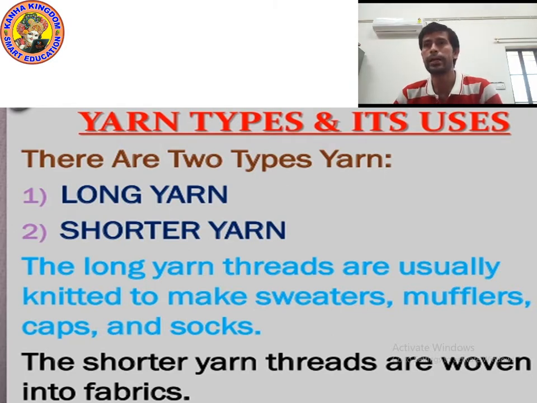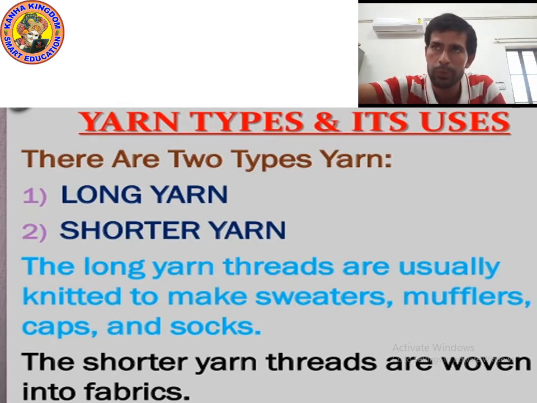So kids, there are two types of yarn. We get yarn by the spinning process. And what is spinning? The raw fibers are straightened, combed and rolled into yarn, then they are spun and woven into fabric. This is the spinning process. The two types of yarn: first is long yarn, second is shorter yarn. Long yarn threads are usually knitted to make sweaters, mufflers, caps and socks, and the shorter yarn threads are woven into fabric. Okay, I hope you understood. Now let's move on to the next point.